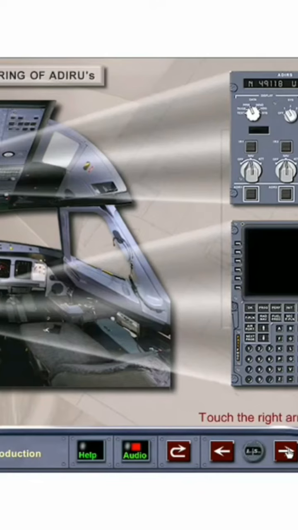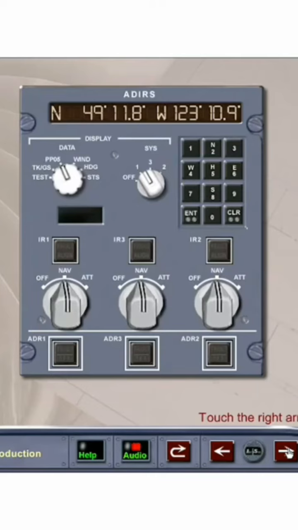The Air Data and Inertial Reference System supplies air data and inertial reference data to various aircraft components for navigation and aircraft control. Control and monitoring of the 3 ADIRUs is through the single ADIRS control display unit located on the overhead panel, or through the multipurpose control and display units, or MCDUs. The ADIRS CDU has switches and a display window, providing control and monitoring of each ADIRU.